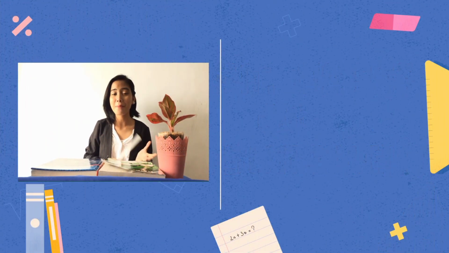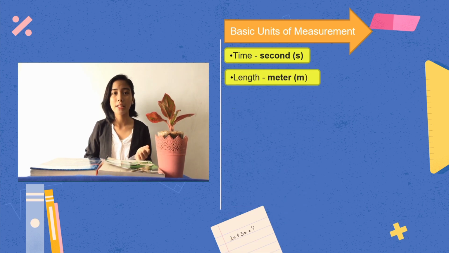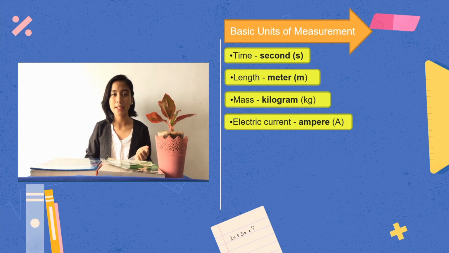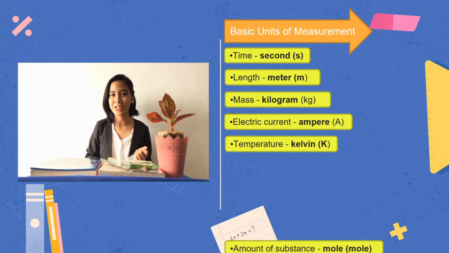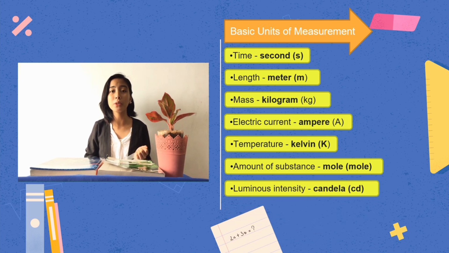Moving on, there are basic units of measurements. The units and their physical quantities are the second for time, the meter for measurement of length, the kilogram for mass, the ampere for electric current, Kelvin for temperature, the mole for amount of substance, and the candela for luminous intensity. Measurement is indeed a very helpful tool in many ways.